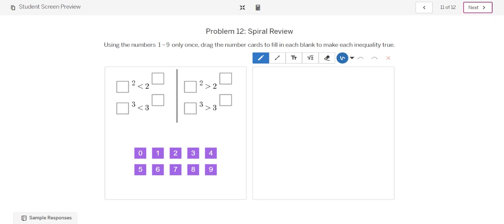Can I draw? I'm going to start with something easy, like 1 squared is less than 2. 1 squared is 1. 2 squared is 4. That is true.